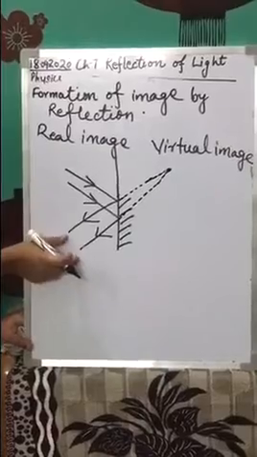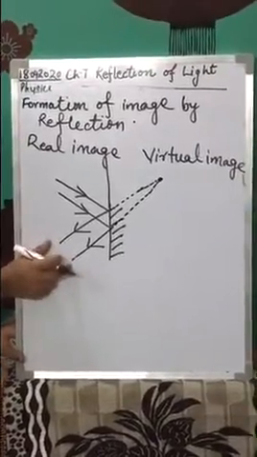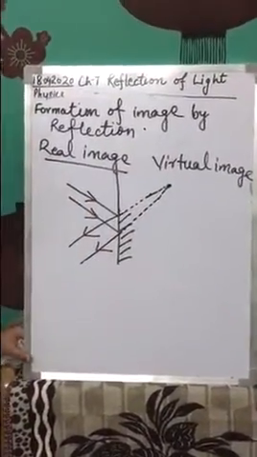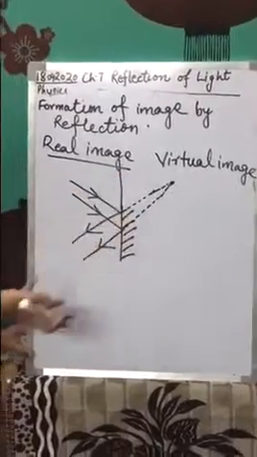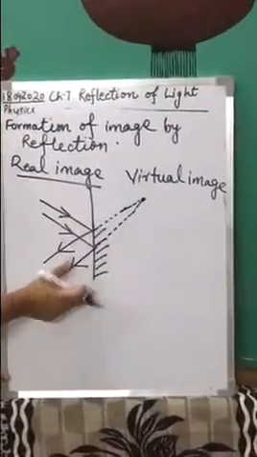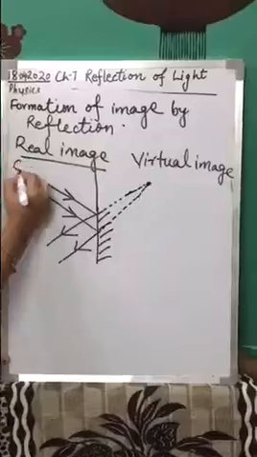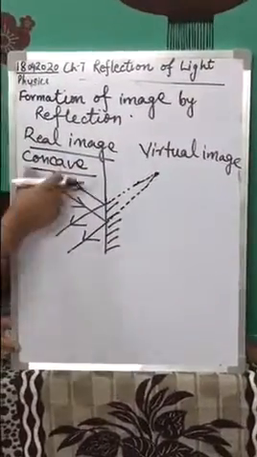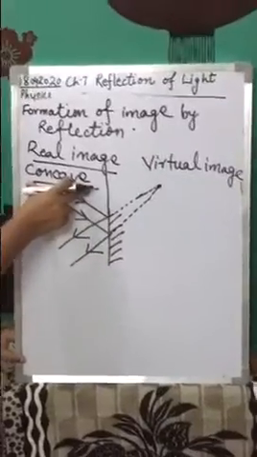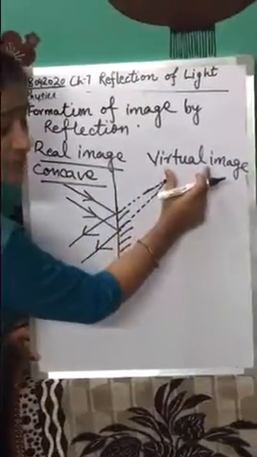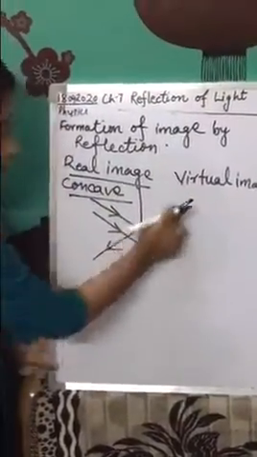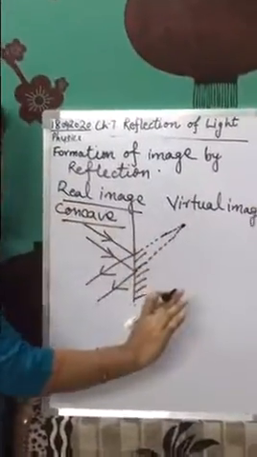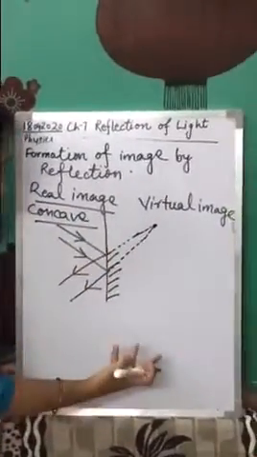When the reflected rays actually meet, they form a real image. But you will say, ma'am, in a plane mirror it is not possible. Yes, real images are not formed in a plane mirror. Real images are only possible in a concave mirror, which I will explain later. Whereas a virtual image means that the reflected rays actually do not meet or intersect at any point.